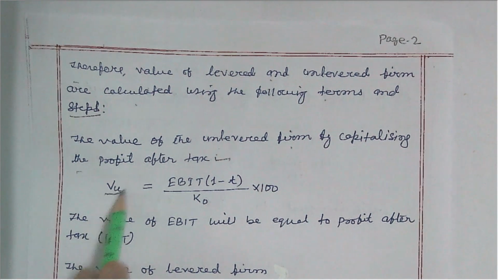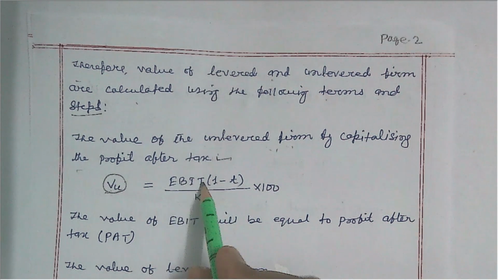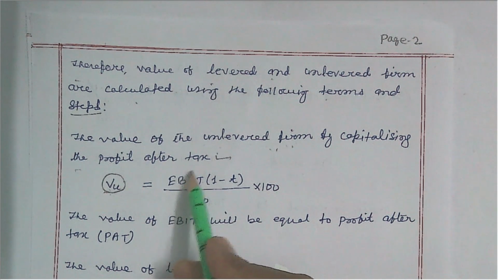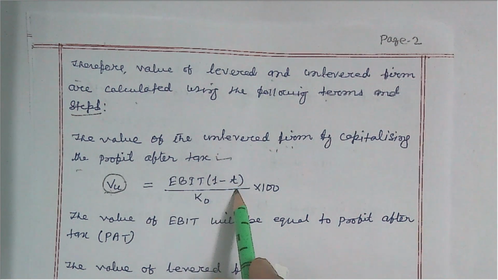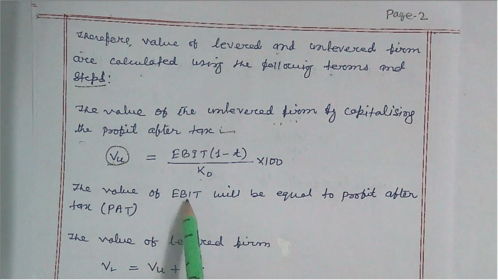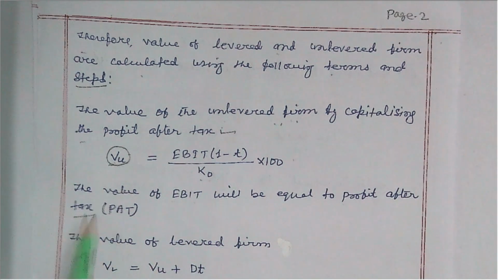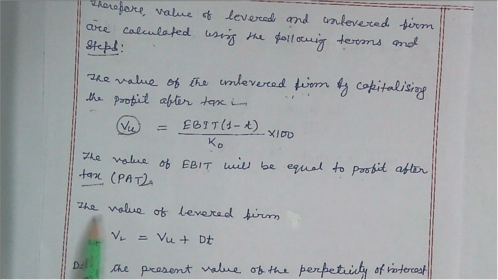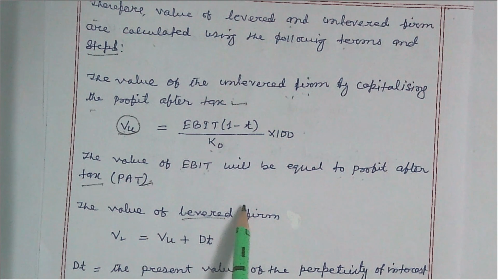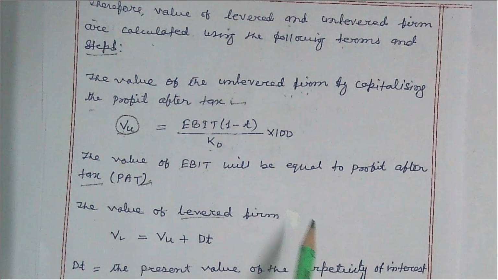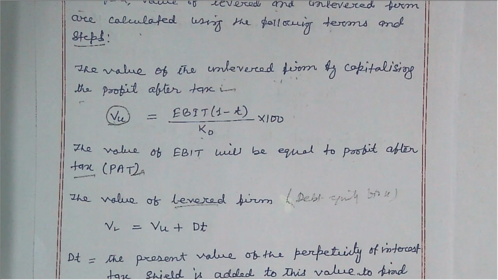This is the symbol used. The value of the firm is calculated from earning before interest and tax, commonly called EBIT, times (1 minus T), where T stands for the rate of corporate tax. EBIT(1 - T) will be equal to profit after tax, and this is to be capitalized. And the value of the levered firm is the firm that uses debt financing as well as equity financing, so the firm's market value is increased.